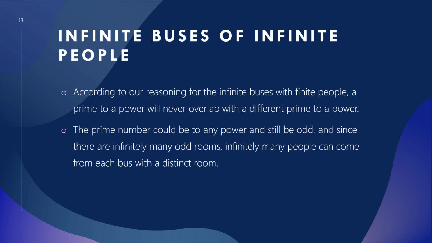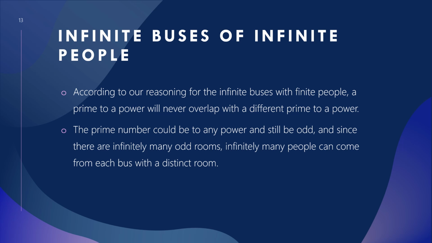Now we can use all this reasoning to prove that infinite buses of infinite people actually still are accommodated in the hotel. So let's start with P. P was dealt with the bus number, and if we have infinite prime numbers because of Euclid's rule, we already have infinite buses ruled out as being able to be accommodated. But what about infinite people?